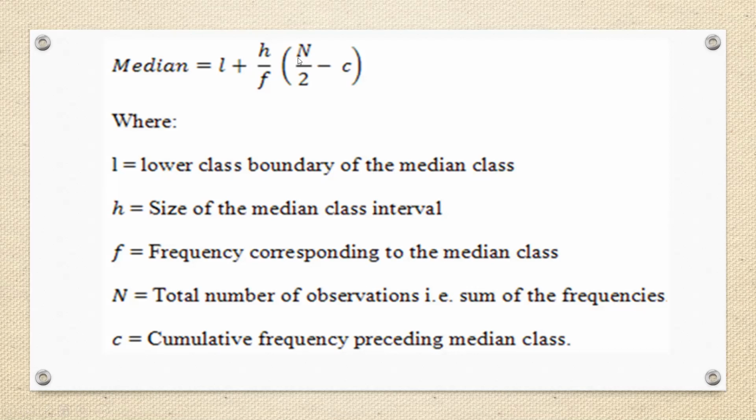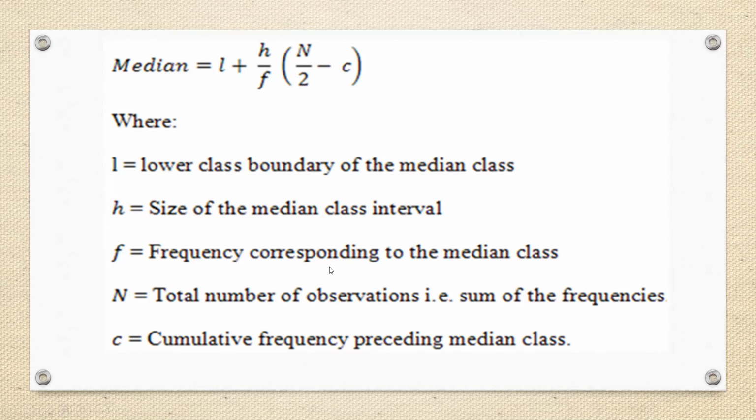When you have calculated n upon 2, you check the lower class boundary of the median group, the class containing the value which is greater than n upon 2. So L equals the lower class boundary of the median class. H is the size of the median class interval. What is the size of each class interval? This is called H.